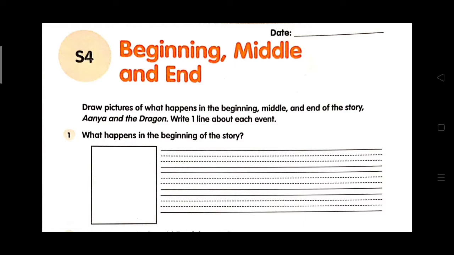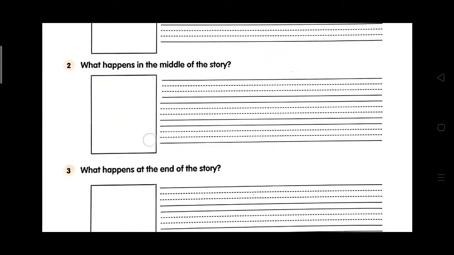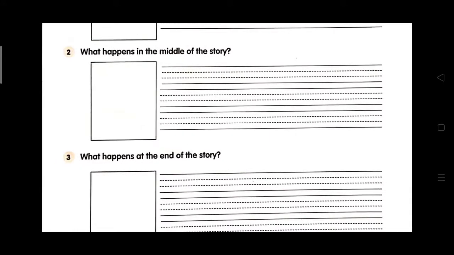First, what happens in the beginning of the story? I showed you the pictures also. You will draw that picture here and then write about the story. How was the beginning of the story? Then the second question, what happens in the middle of the story?